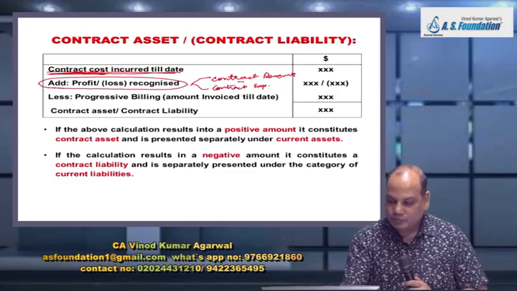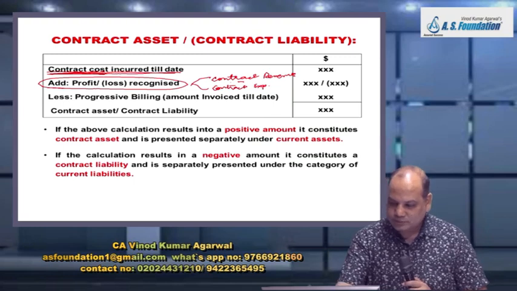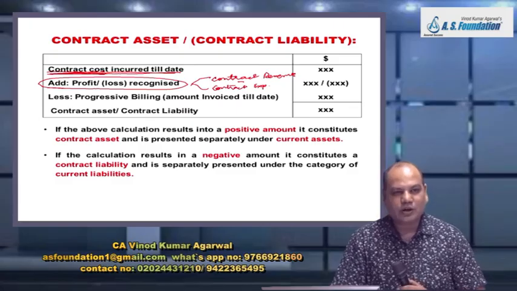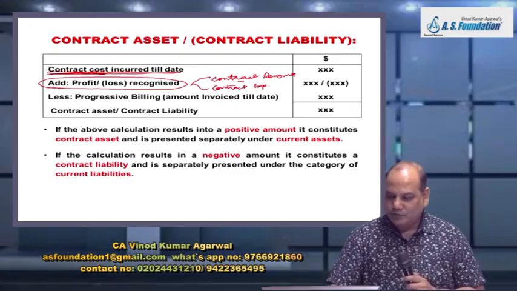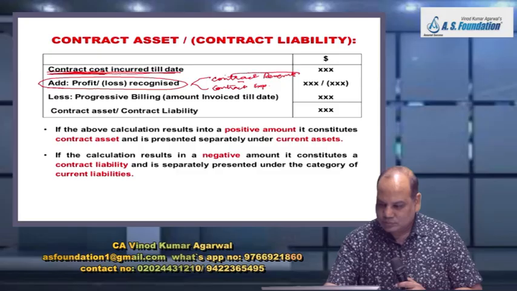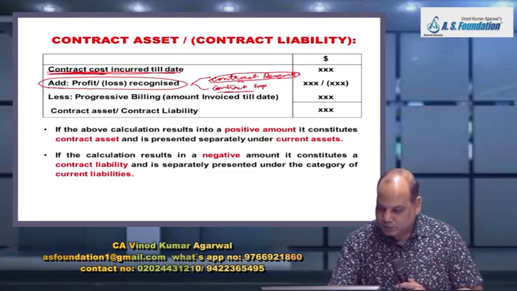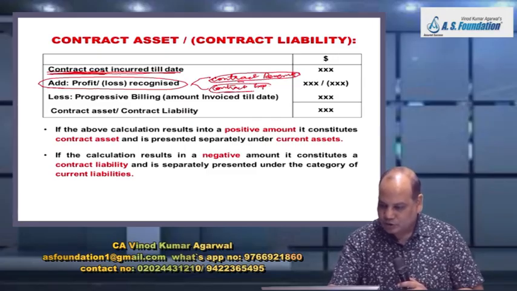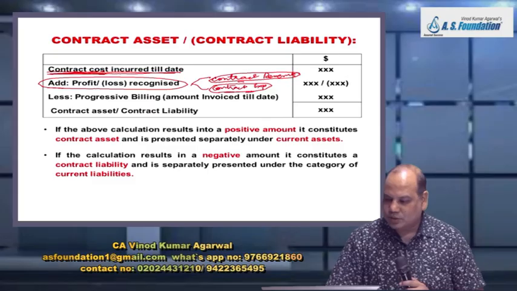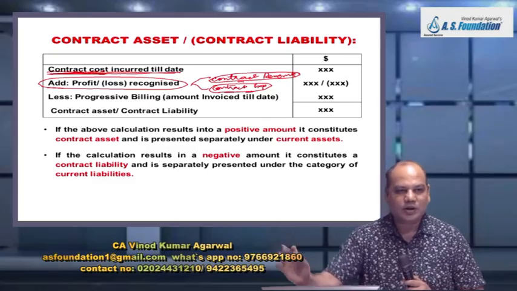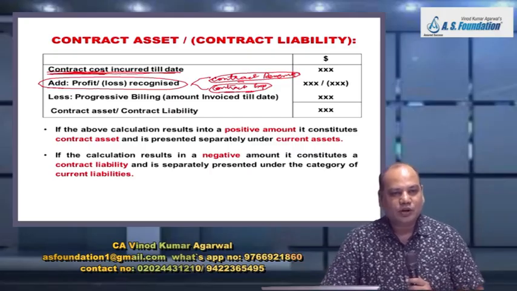So that also you will add, because this entry will also be routed through this contract asset account only. For contract revenue, contract asset account debit to contract revenue, and for contract expense to be recognized, contract expense account debit to contract asset, and revenue and expense are transferred to SOPL.